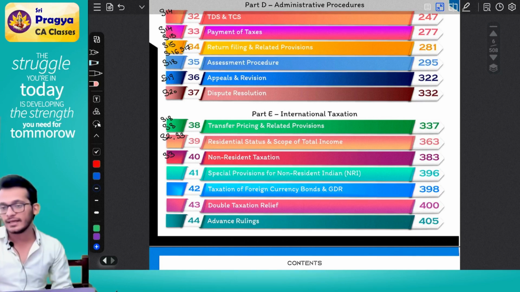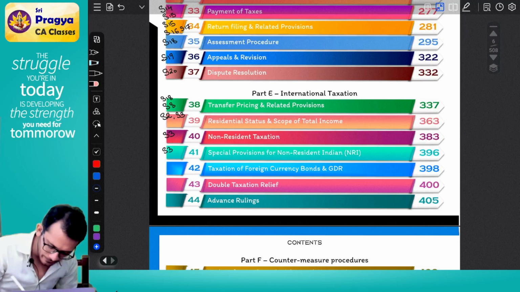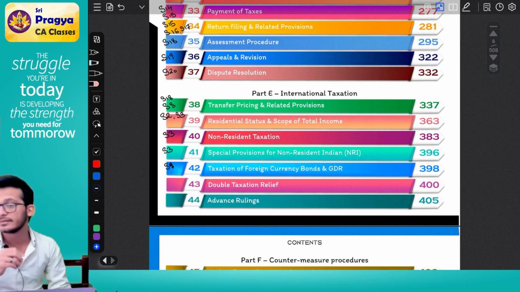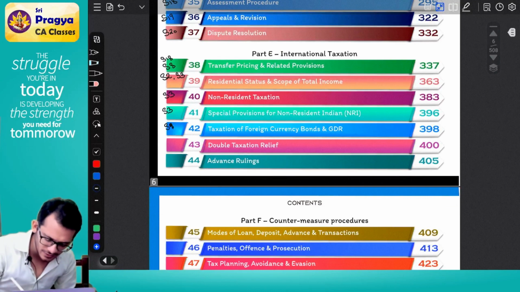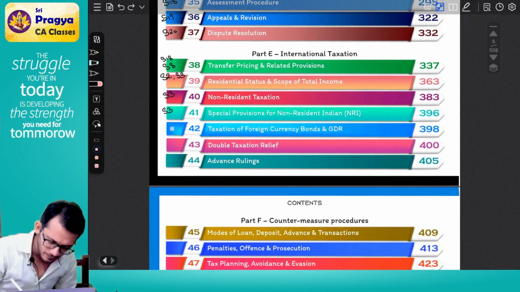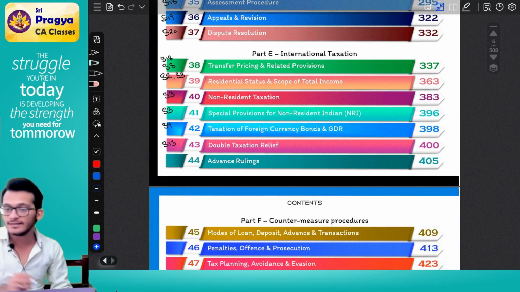Determine whether the income is taxable or not. Then special provisions, again step number 3. Taxation will be step number 8. Compute taxes per normal rates. So step number 9. Double taxation relief we discussed in step number 13. Claim TDS, TCS, double taxation reliefs.